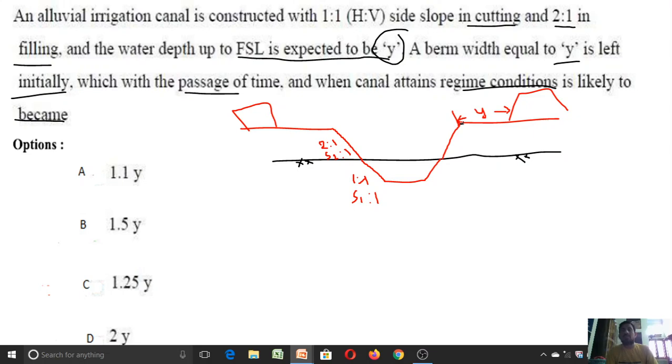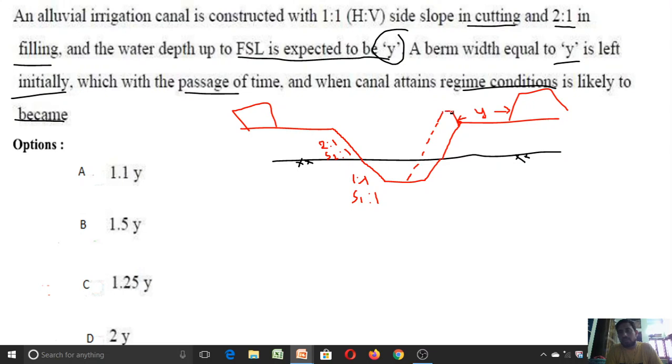And what is the width of the berm when the canal attains its regime condition? Regime condition means it attains equilibrium. With further flow of water, the shape and size of the channel will not change. So over the passage of time, when water flows through this canal, this portion of the canal may be affected with silt.